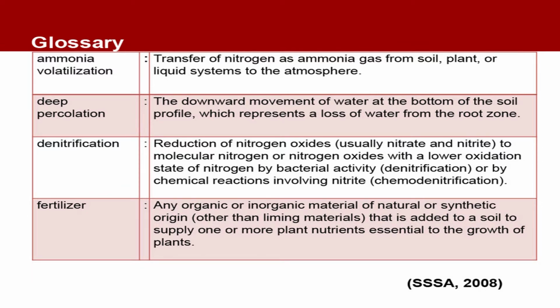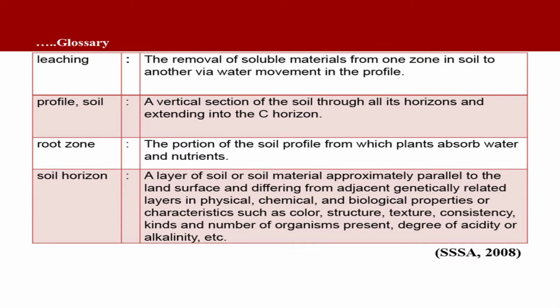Fertilizer: any organic or inorganic material of natural or synthetic origin, other than liming materials, that is added to a soil to supply one or more plant nutrients essential to the growth of the plants is called a fertilizer. Leaching is the removal of soluble materials from one zone in soil to another via water movement in the profile. Now see what is soil profile: a vertical section of the soil through all its horizons and extending into the C horizon. Root zone: the portion of the soil profile from which plants absorb water and nutrients is the root zone.